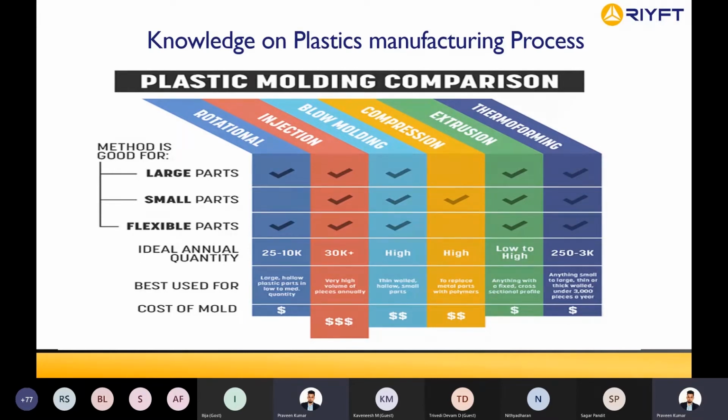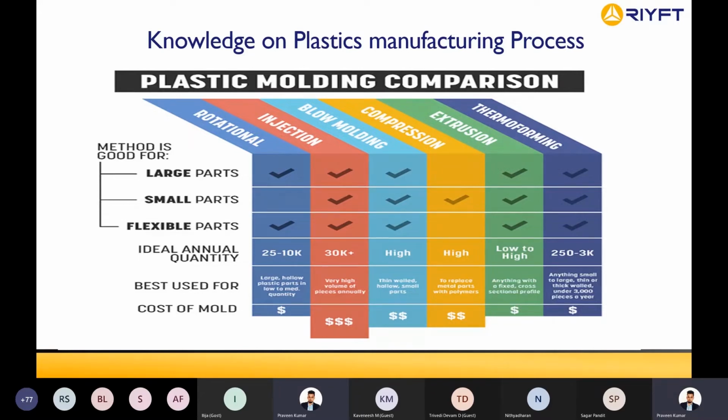If you take the large parts in the car, normally they go for rotational molding. They can use multiple ways. But if you see the smaller components, compression molding is normally used for creating smaller components. Rotational molding or blow molding are used for creating hollow parts, depending on the size of the part and the cost involved. If the budget is too stringent, normally we go for rotational molding. If we have a higher budget, we can go for blow molding.